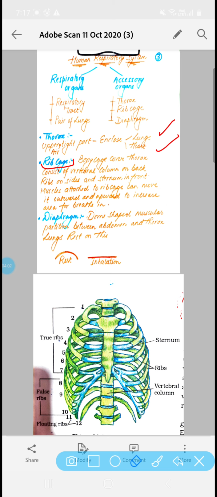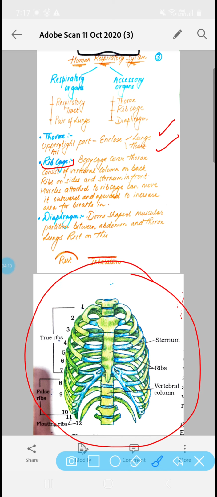So this is the diagram which is representing the rib cage. Okay, so this is the rib cage. Inside it, lung and heart are present. These are the different ribs. And if we observe the back region, this is the vertebral column, which is commonly known as the backbone. Now the front part, this bone, is called the sternum. So this is the region of the rib cage.